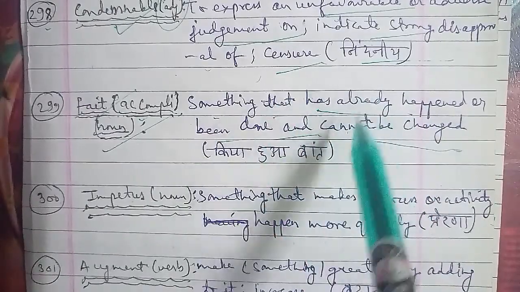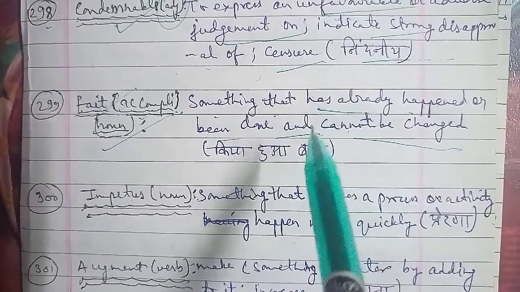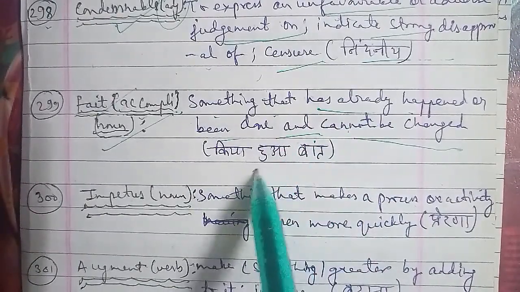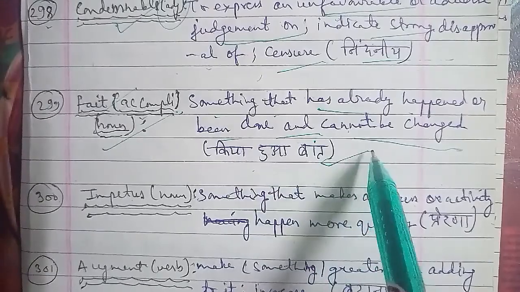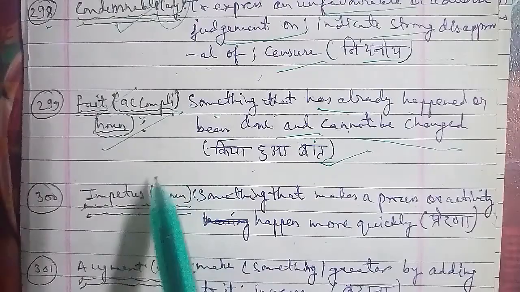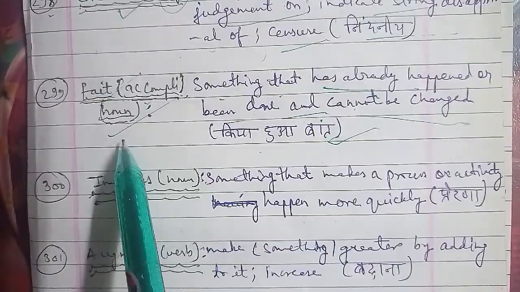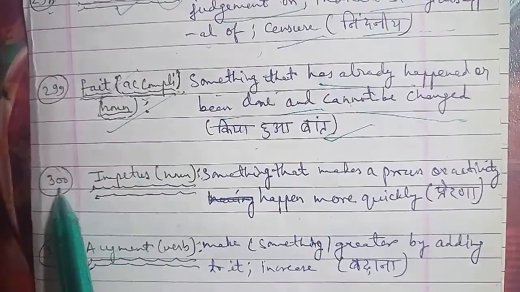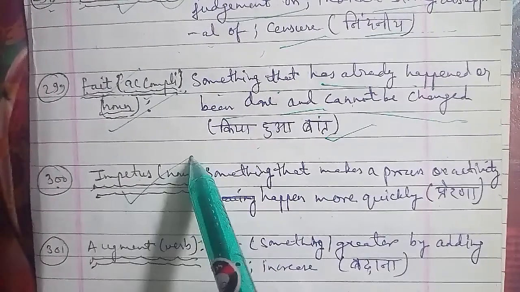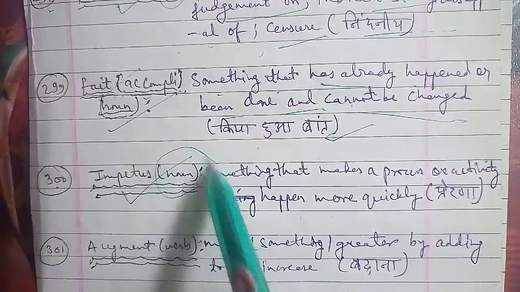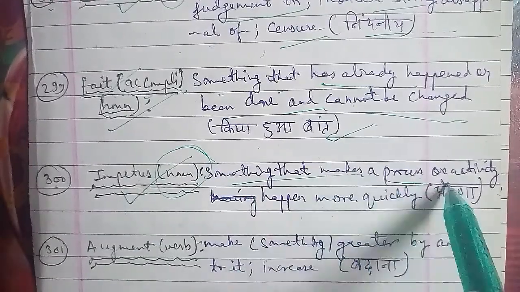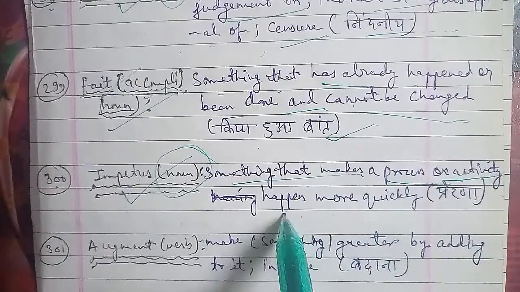Now moving on to the next one, that is your 301 word, and that is augment. Augment is a word that is used as a verb, and the meaning of augment here is to make something greater by adding to it. You're making something greater by adding to it, or increase, जिसे हम कहते हैं बढ़ाना, तो increase करना या फिर कुछ आप add कर रहे हो उसको बढ़ाने के लिए, then you can use the word augment there.